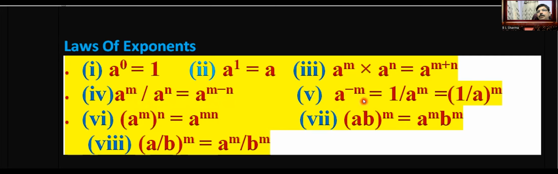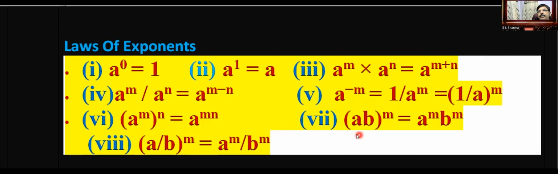In the fifth law, it is A power negative M. So how to make the power positive? You take the reciprocal of the base. Here the base is A. You take the reciprocal, that is 1 upon A, and change the sign of the power. The power of the exponent is negative, and you make it positive. So A power negative M becomes 1 upon A, whole power positive M. In the next law, there is power of power. Here the base is A, M is the power, then the whole power is N. Then we put the same base A and multiply the powers, M into N.